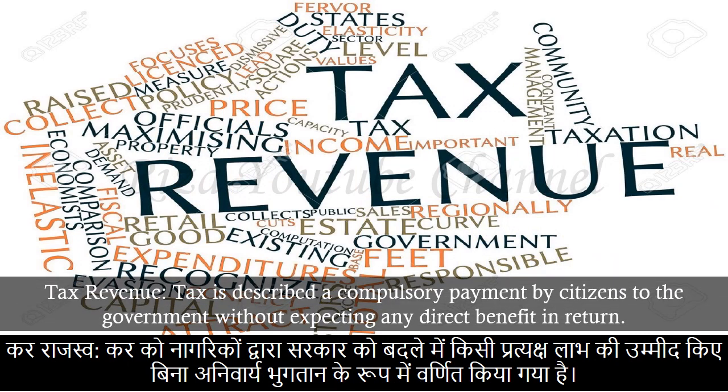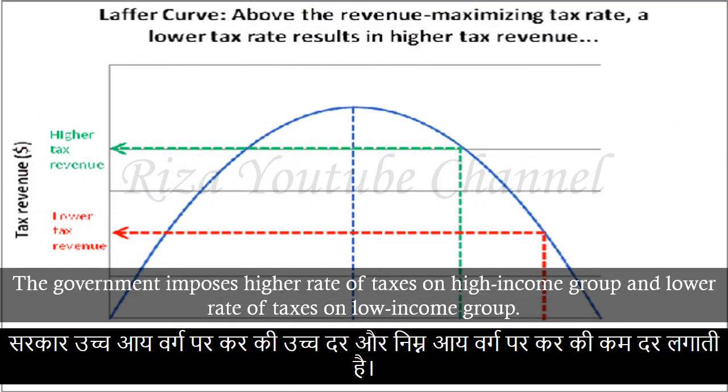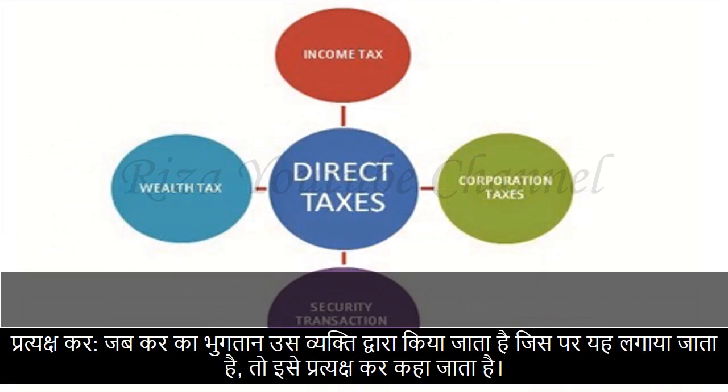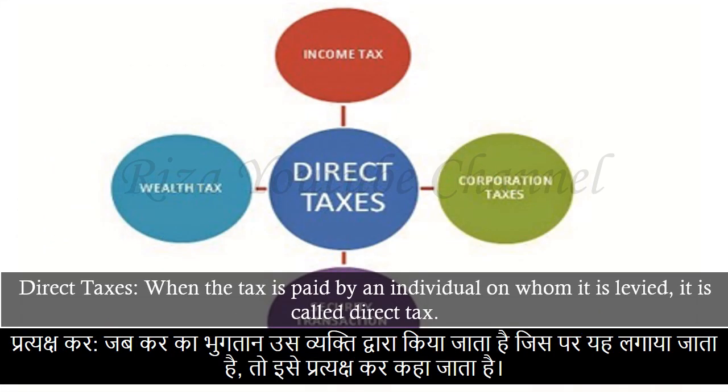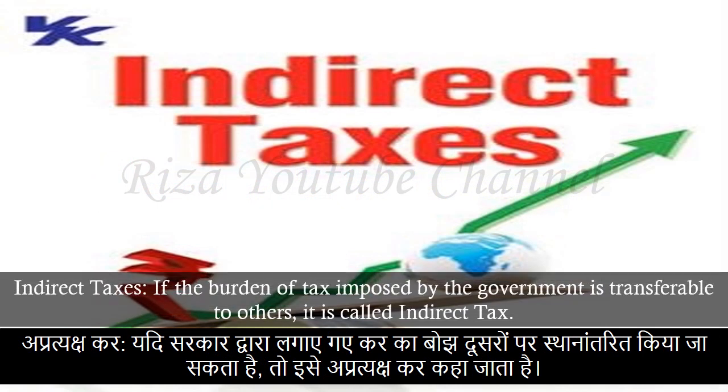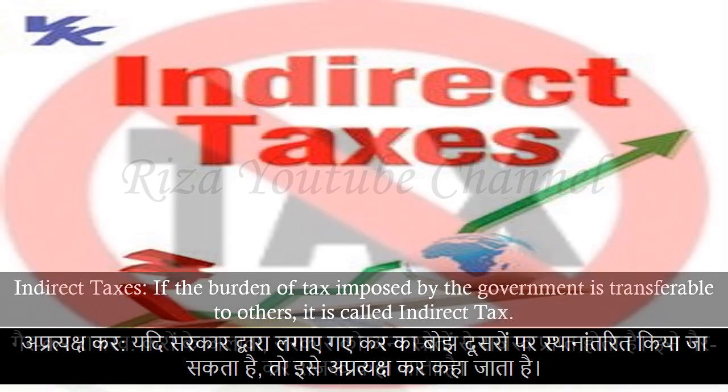Tax revenue. Tax is described as a compulsory payment by citizens to the government without expecting any direct benefit in return. The government imposes higher rate of taxes on high-income group and lower rate of taxes on low-income group. Direct taxes. When the tax is paid by an individual on whom it is levied, it is called direct tax. Indirect taxes. If the burden of tax imposed by the government is transferable to others, it is called indirect tax.